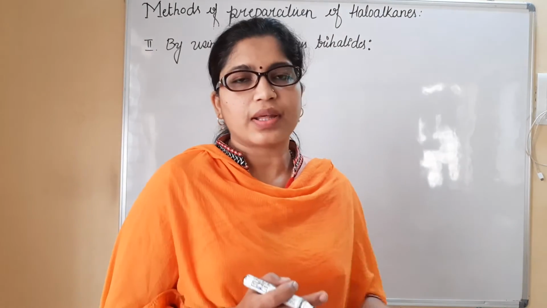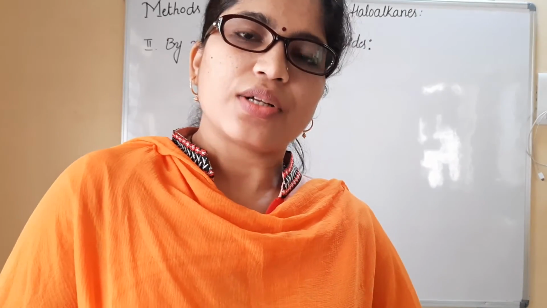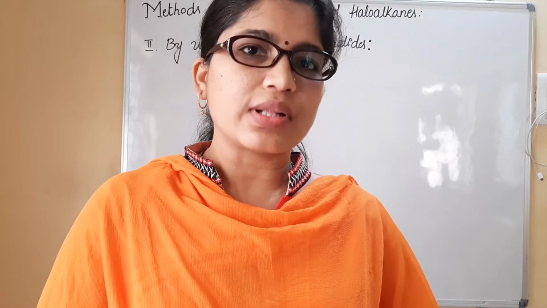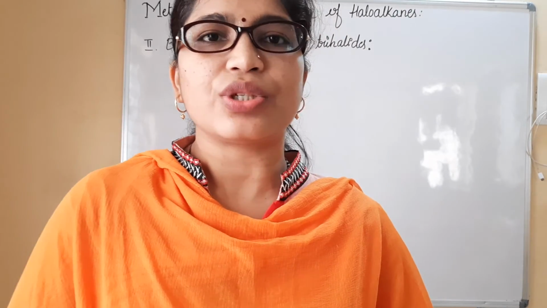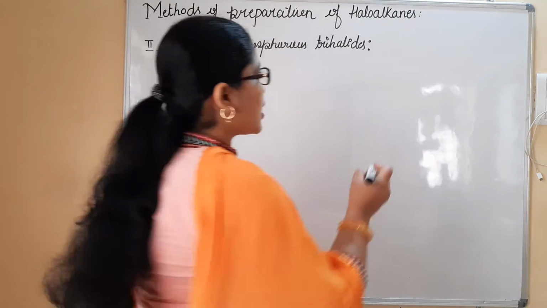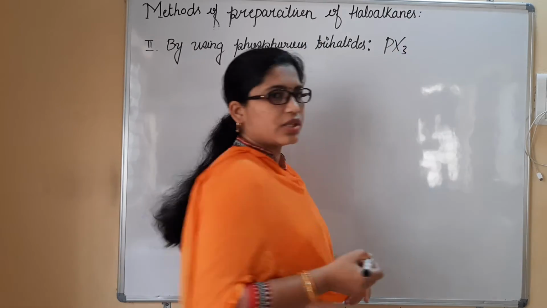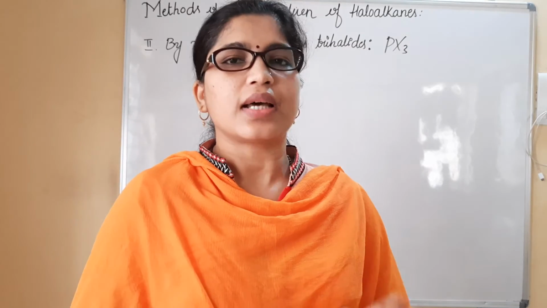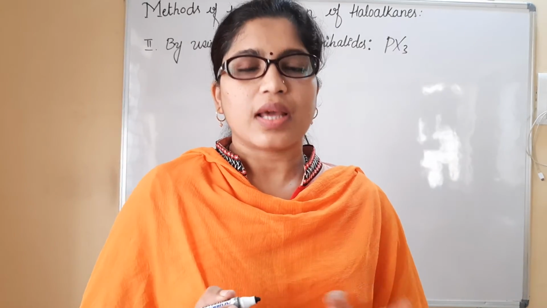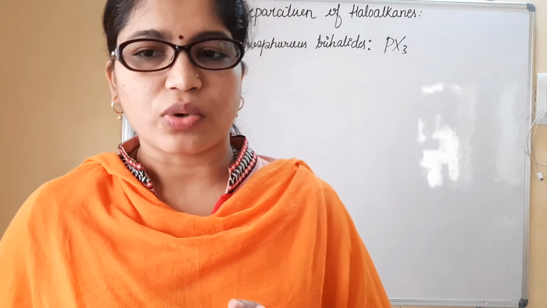Now let's understand the preparation of haloalkanes using phosphorus trihalides. How to prepare using phosphorus trihalides? By treating alcohols with phosphorus trihalides. Phosphorus trihalides means I have phosphorus present, along with that 3 halogens are present. They are called phosphorus trihalides. Phosphorus trihalides are treated with alcohols to form the respective haloalkanes, and a side product is obtained.